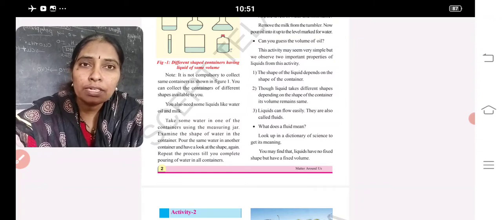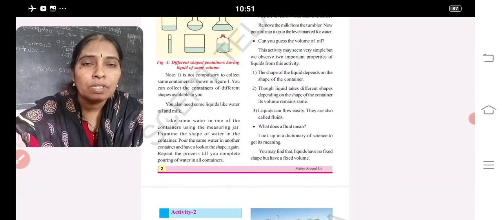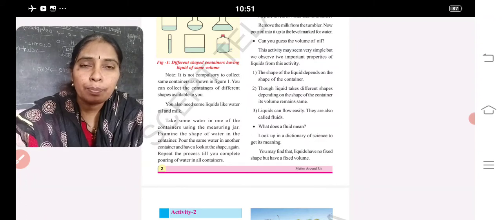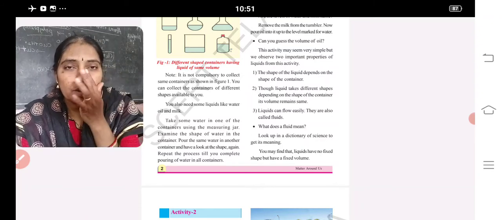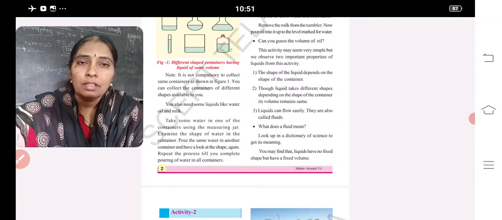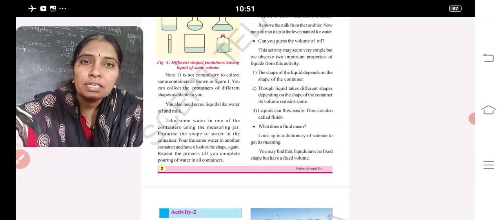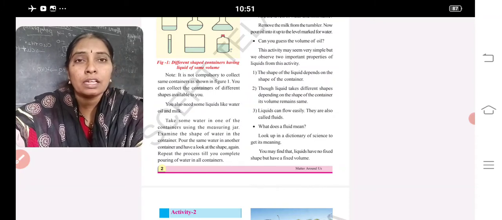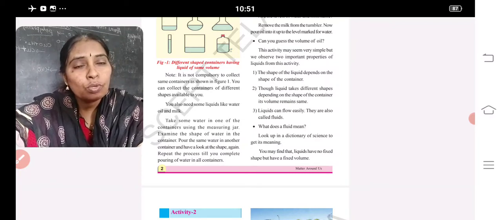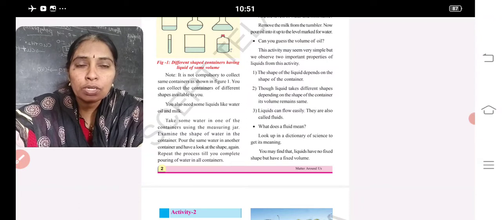And how do solids diffuse? What is diffusion? Spreading or moving of particles in air from one place to another place is said to be diffusion. And what are the examples of diffusion? Spray. As soon as you enter your classroom using a spray, everyone will enjoy that smell. How does it spread from one place to another place? Even an agarbatti, when you light it in one corner, the person sitting in other corners also enjoys the smell.